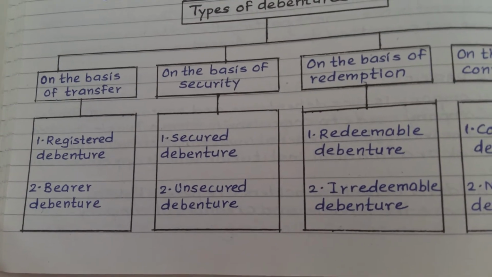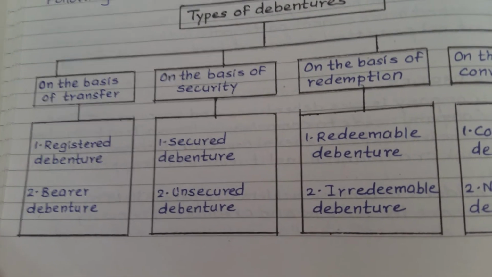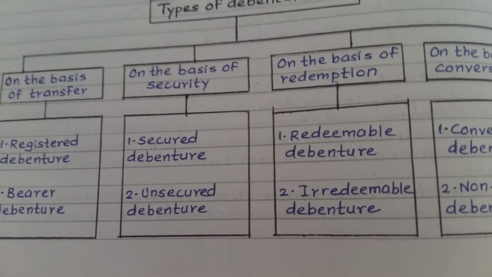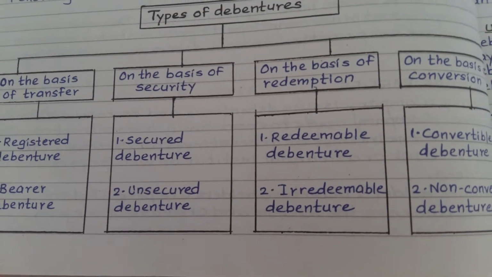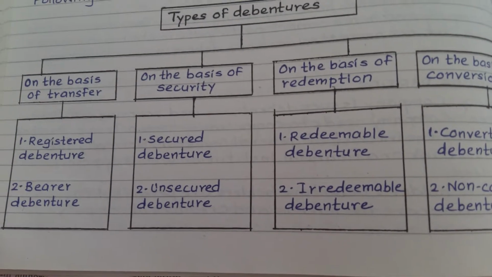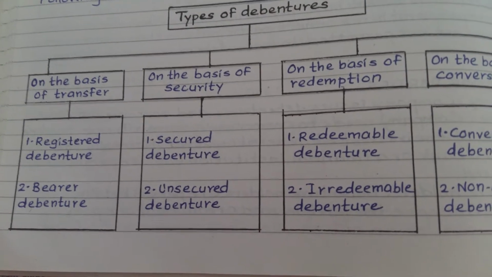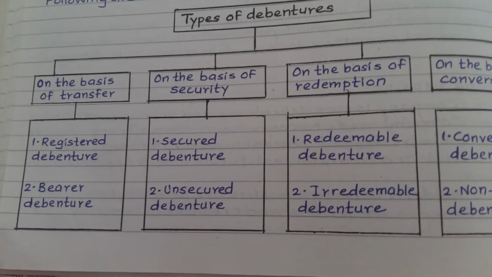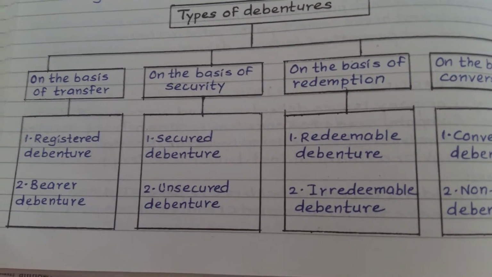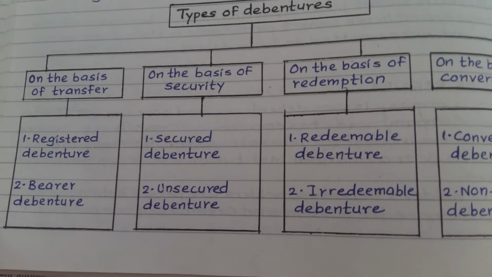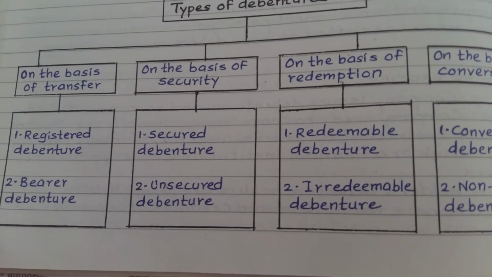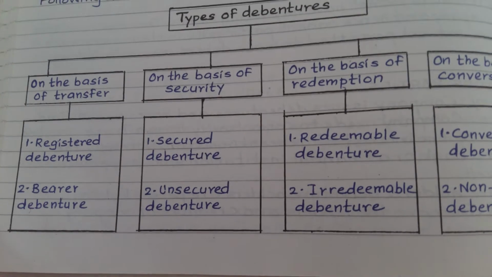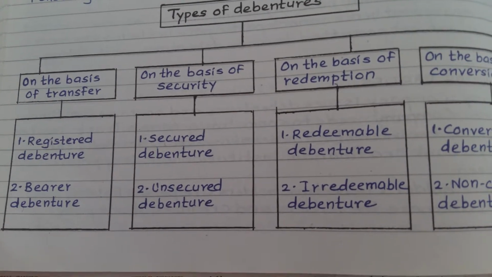On security basis, it will be secured debenture and unsecured debenture. On the basis of redemption, it will be redeemable debenture and irredeemable debenture. On the basis of conversion, convertible debenture and non-convertible debenture. As we have already studied the types of preference shares, the types of debenture are the same. One name is given, and the other is the opposite of that, right? It means registered, bearer; secured, unsecured; redeemable, irredeemable; convertible, non-convertible. Now one by one we will understand the meaning of all these.